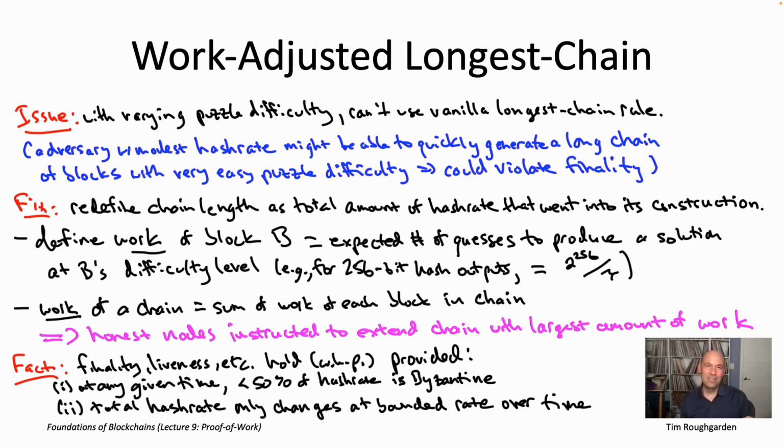So let's actually add a third assumption here, just for emphasis, which is that, as always, for longest chain consensus, any of the versions that you're talking about, you only get provable properties like finality, liveness, etc., if you choose the security parameter k appropriately. So that's certainly true here, and moreover, the security parameter may need to be a little bit bigger than it was in our basic analysis of longest chain consensus.